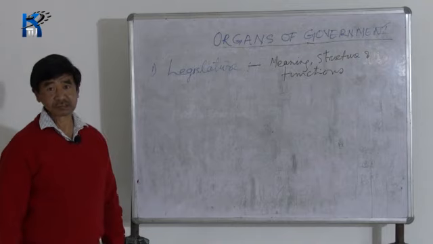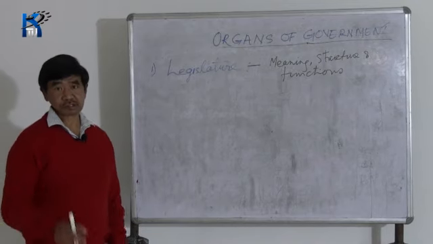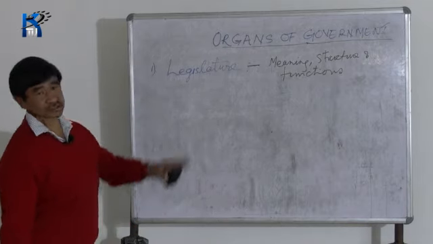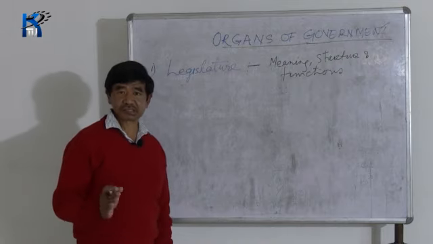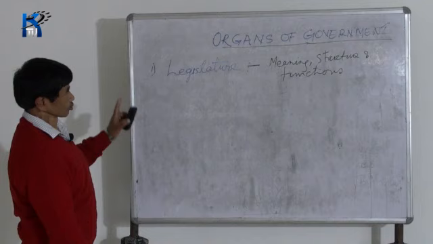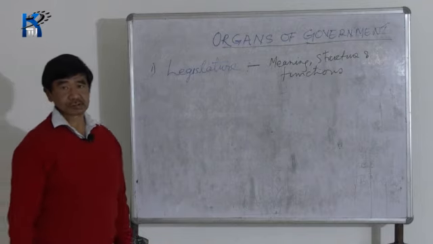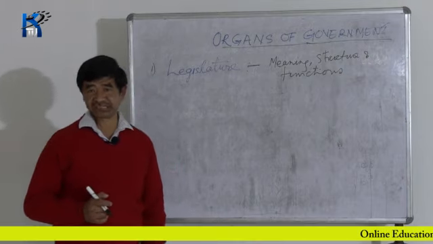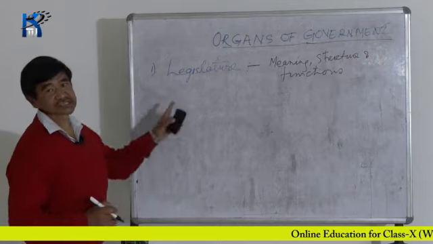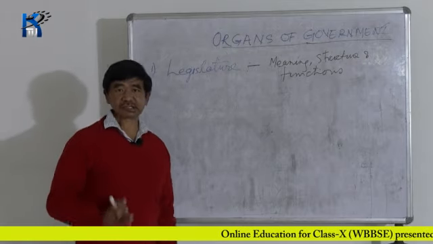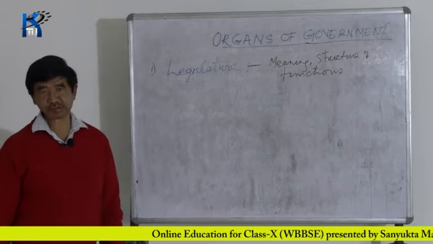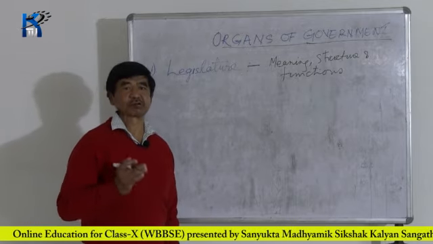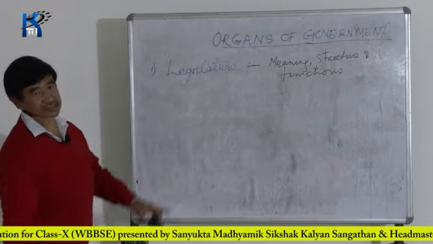Last time I taught you about the theory of separation of power, which is one of the important subject matters of the organs of government. You know that the government has three organs: legislature, executive, and judiciary. Before that, another teacher, Miss Roma, has already taught you about the executive. Today I will teach you legislature. These three organs combine to form the government, and they perform the duty.